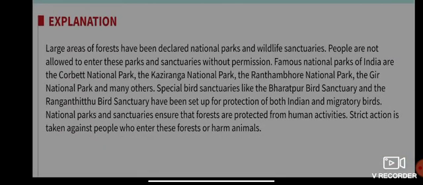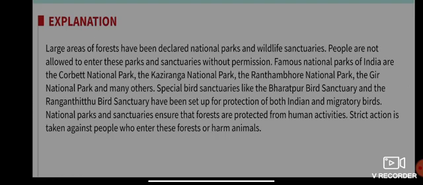Large areas of forest are now being declared national parks and wildlife sanctuaries. People are not allowed to enter these parks and sanctuaries without permission. Means people cannot enter a national park and wildlife sanctuary just like that, they need permission.